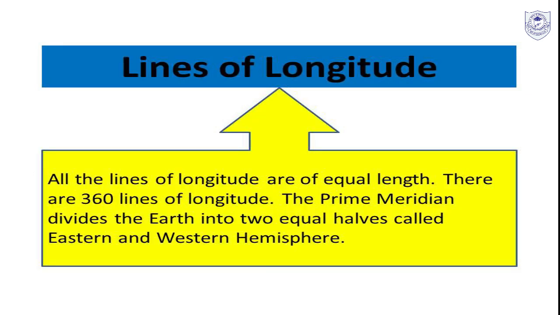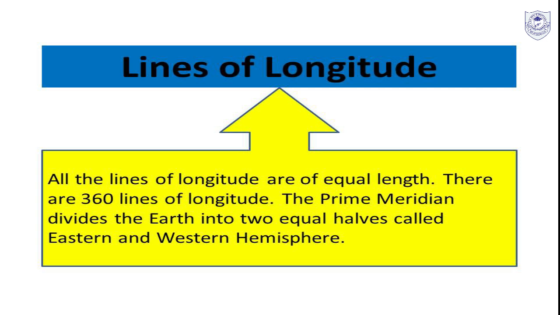And lines of longitude. All the lines of longitude are of equal length. Always remember that longitude is a line passing through the North Pole and the South Pole. Altogether we have 360 lines of longitude, which are of equal length. And the prime meridian divides the earth into two equal halves called the Eastern and the Western Hemisphere.